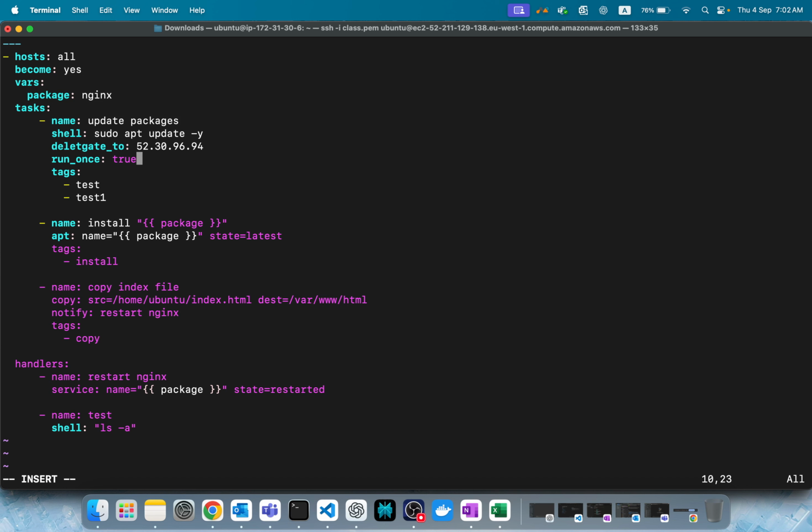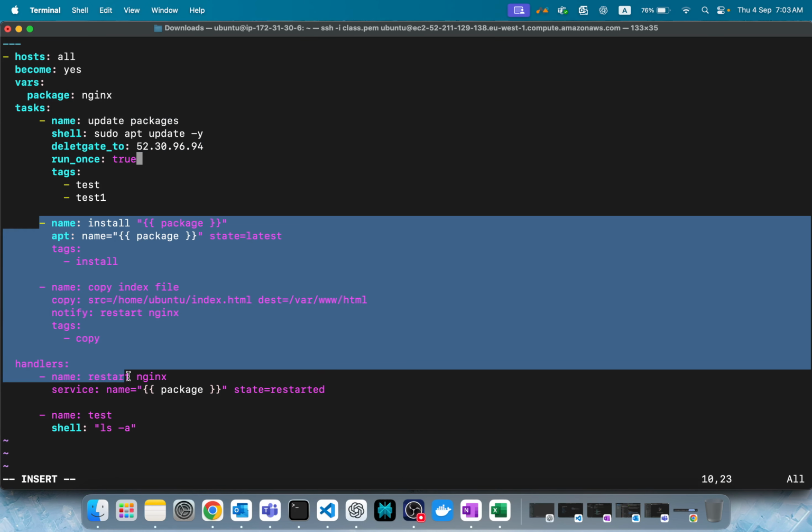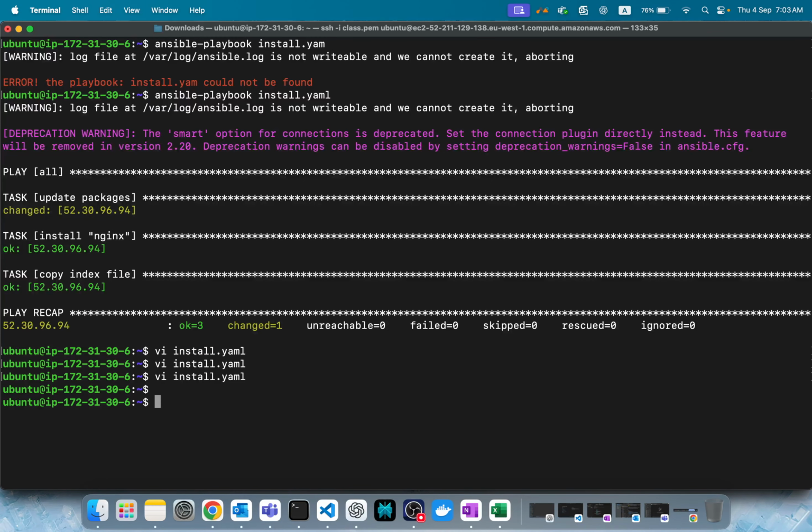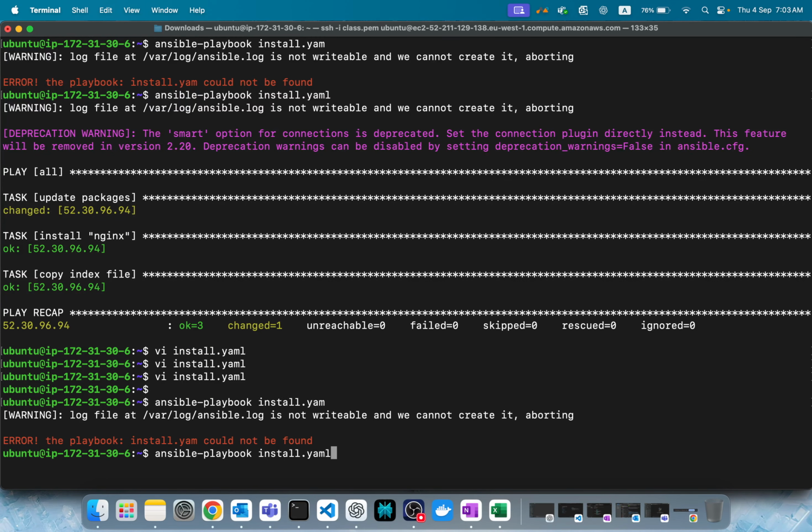That's it. So what happens is it will run only one time. This task, update package, will run only one time on this specific node. The remaining 9 nodes will be ignored. So now we have 10 nodes. If I run it, this task will run only on this node, the remaining will be ignored, and the other tasks will run on the remaining 9 nodes, whatever our count is. Of course, as of now, it'll run because we have only one node.